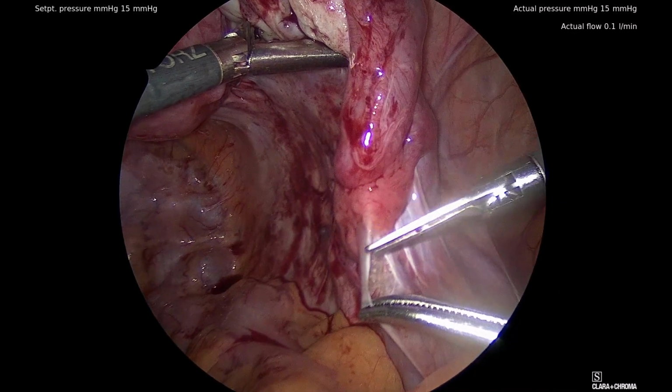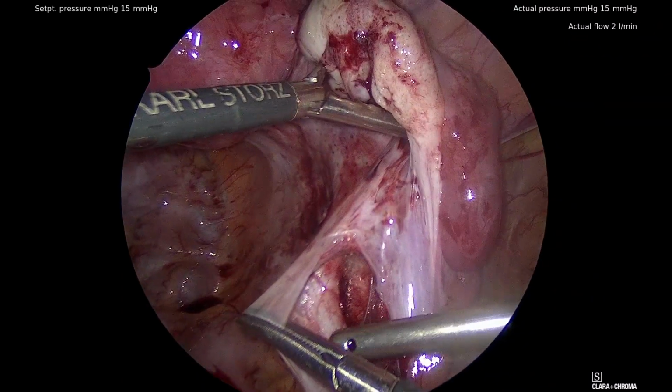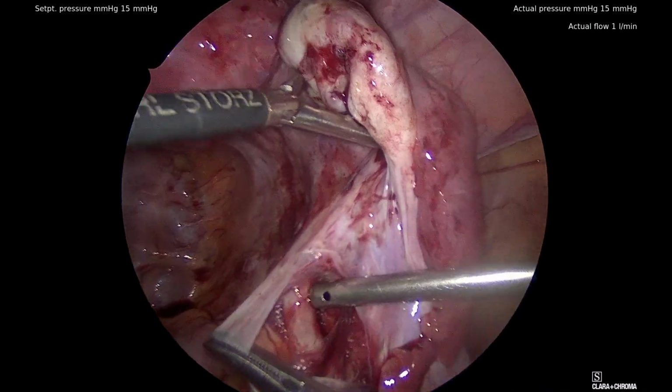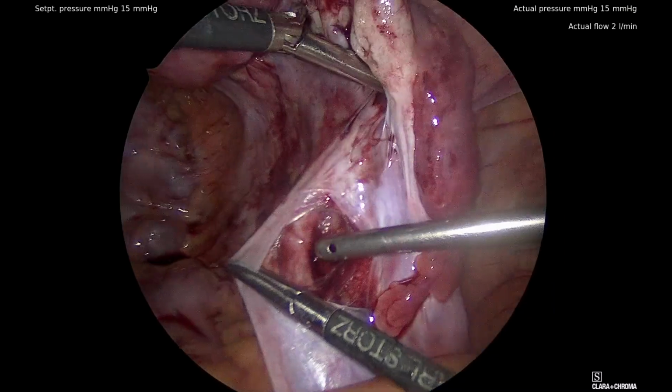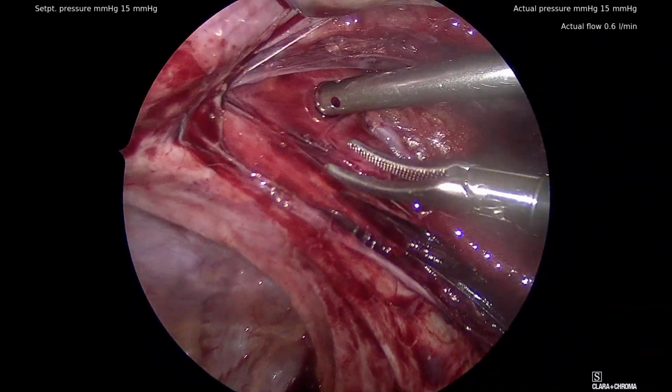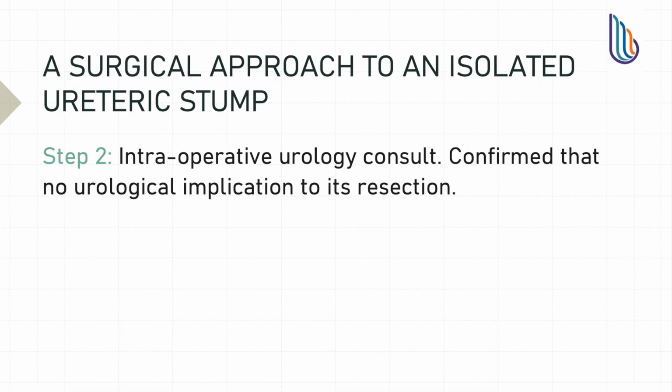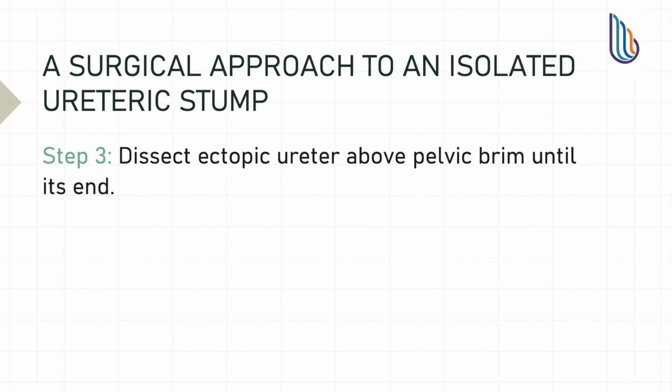First, the retroperitoneum is opened to access the perirectal and perivesical spaces. Ureterolysis is performed, starting at the pelvic brim and carried down caudally. In this case, given the normal appearance of the right ureter, we obtained an intra-op urology consult to ensure that the intra-op findings correlated with the pre-op radiological findings. Right renal agenesis was confirmed, and urology agreed with our plan to resect the right ureteric remnant.